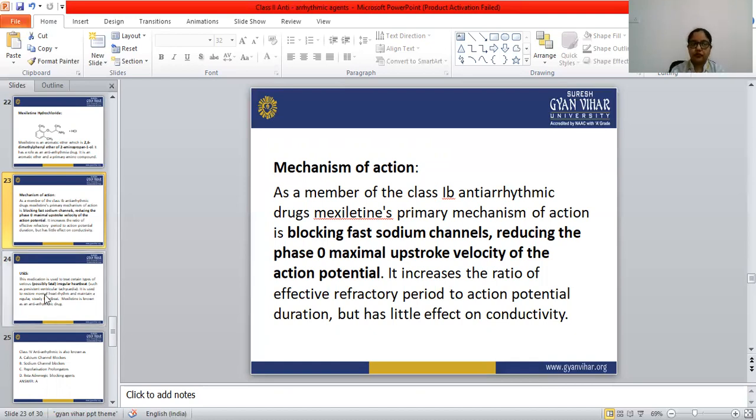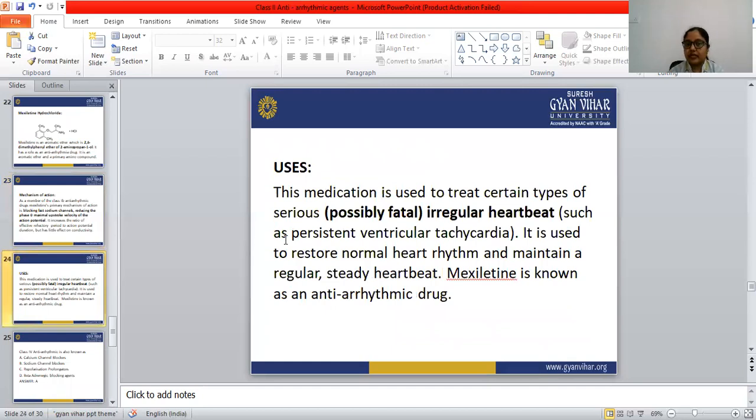Okay, let's see the uses of mexiletine. This medication is used to treat certain types of serious irregular heartbeat, such as persistent ventricular tachycardia. It is used to restore normal heart rhythm and maintain a regular steady heartbeat.